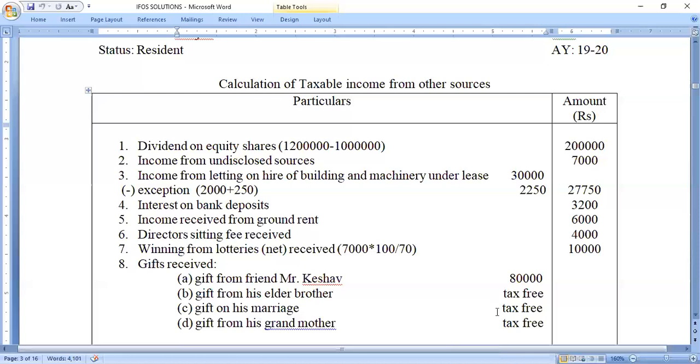If you are receiving gifts in cash, then we need to take the aggregate or total of all the transactions, and if that aggregate is more than 50,000, the entire amount is taxable. If it is less than 50,000, the entire amount is tax free. Since the amount of all the transactions is more than 50,000, that is 80,000, the entire amount of 80,000 is taxable under the head income from other sources. So here we need to mention the aggregate of all the gifts.